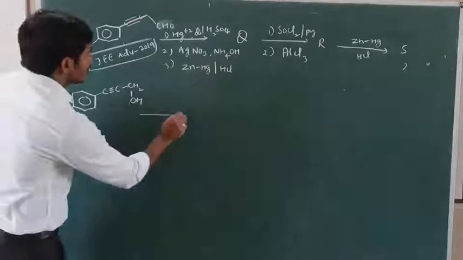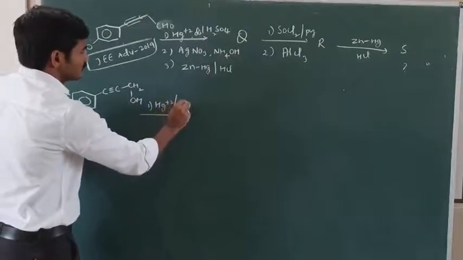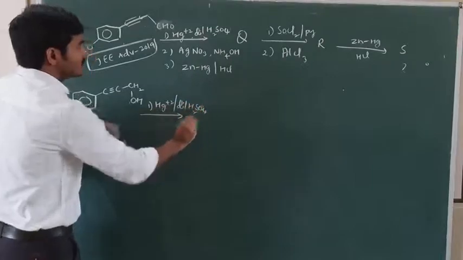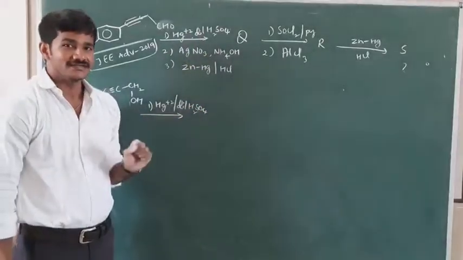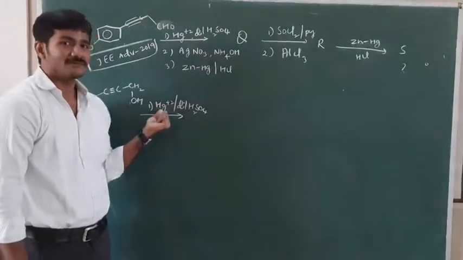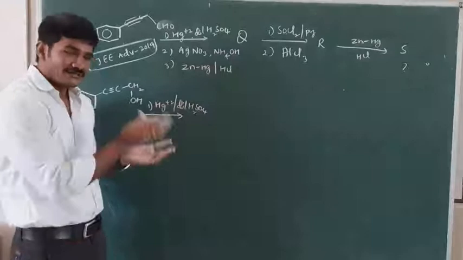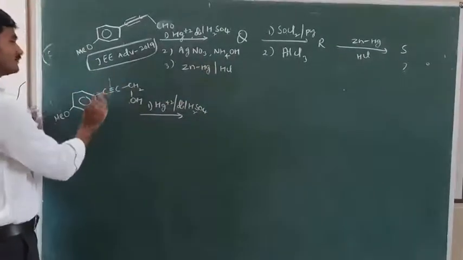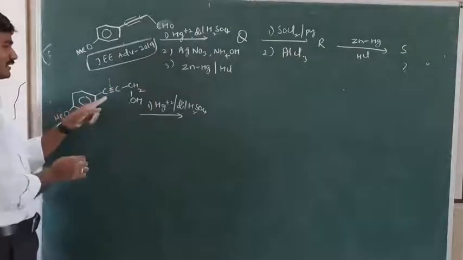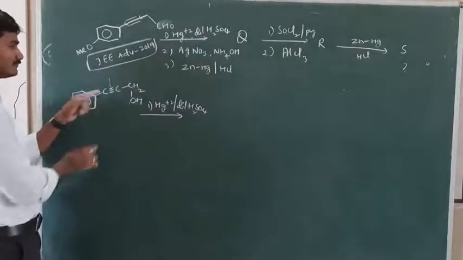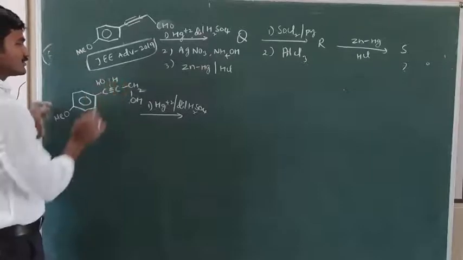So this on reaction with Hg2+ in dilute H2SO4. Can you tell me what is the functioning of this dilute H2SO4? Dilute H2SO4 acts as a hydrating agent. Hg2+, mercury 2+, acts as a catalyst. Hydrating agent means it can add water. So break the bond here and add according to Markovnikov rule, so that this becomes the more stable carbocation. So here I can add OH, H.